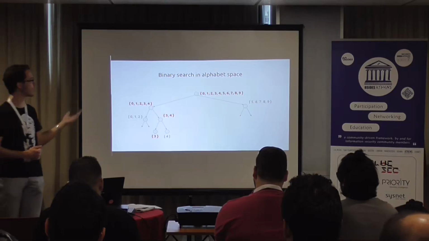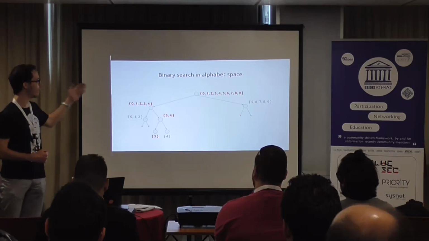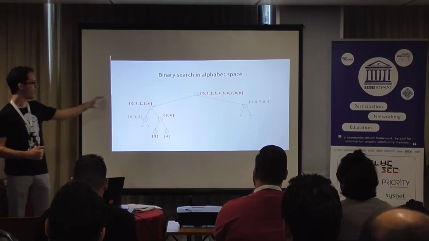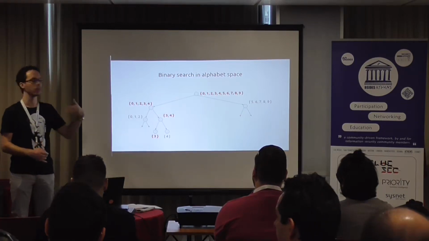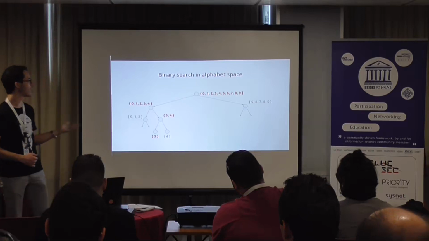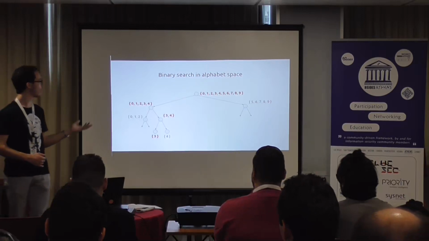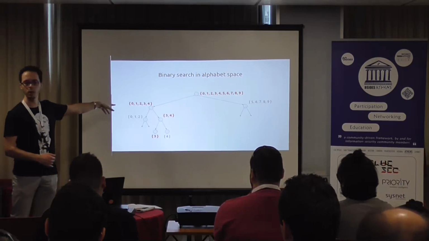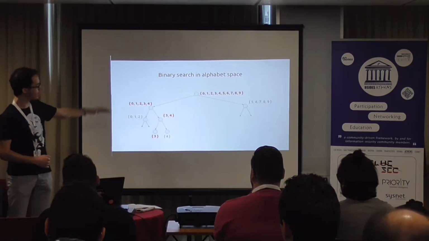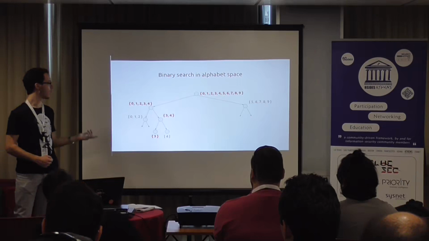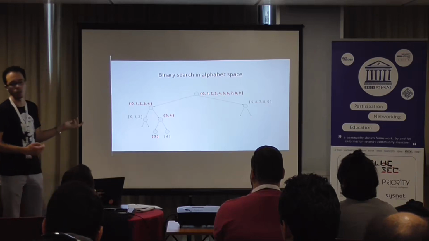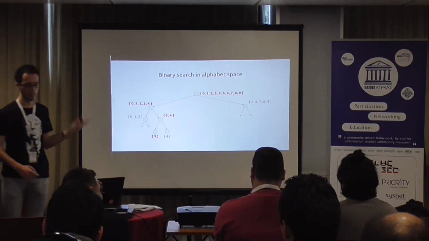So we assume that the part of the alphabet that contains the correct character will result in a length difference over the network. So if we measure, for example, that the first part of the alphabet results in smaller blocks over the network, we assume that the first part contains the correct character. And we go that way down the tree until we find the leaf, which in this case is 3, and we assume that this one is the correct character.